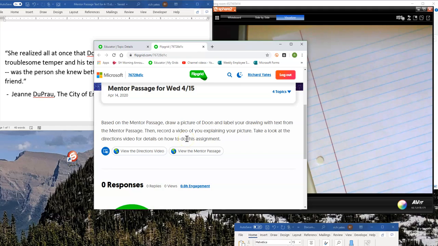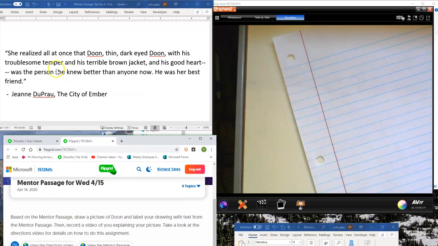And you've already taken a look at the directions video because you're watching it right now. There's also a link here for the mentor passage, so you could actually click on it and it'll pop up right here on your screen, so you'll see the mentor passage.